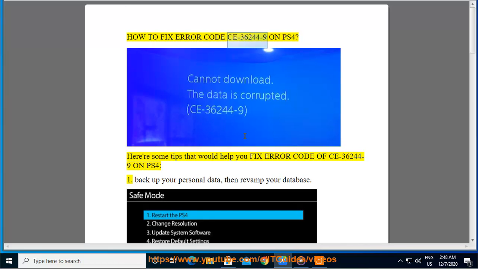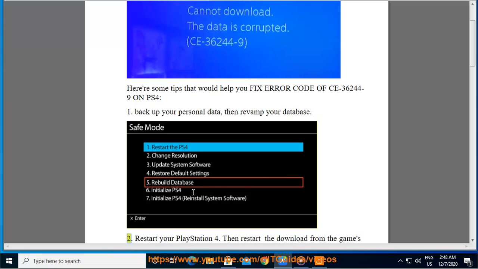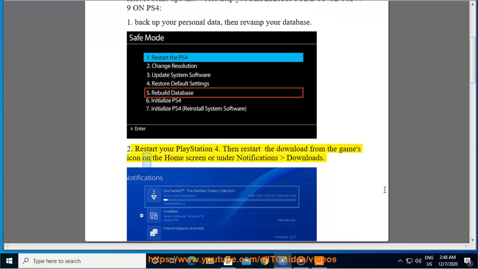How to fix error code CE-36244-9 on PS4. Here are some tips that would help you fix error code CE-36244-9 on PS4. 1. Back up your personal data, then rebuild your database. 2. Restart your PlayStation 4. Then restart the download from the game's icon on the home screen or under notifications, downloads.